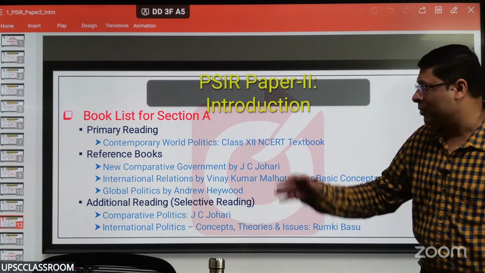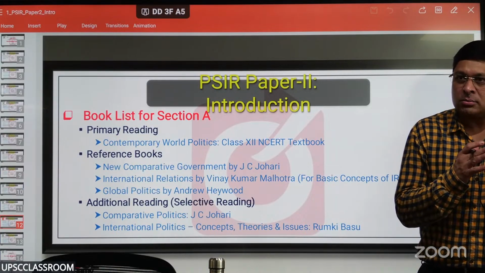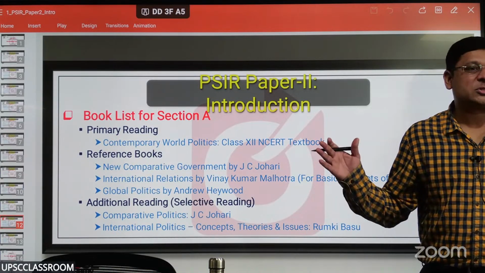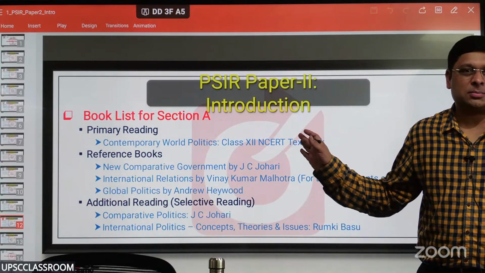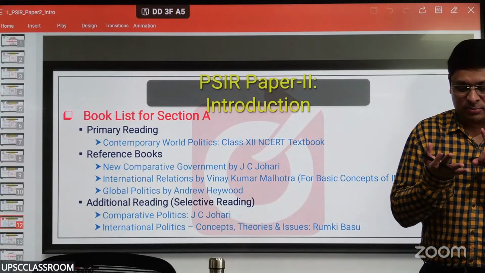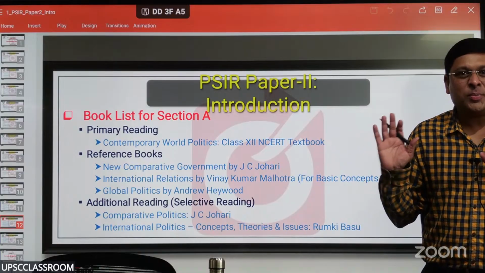I have to bring content from different books. Only thing is, when I do it, I will do it bringing content from a lot of books. Because I have only one target in front of me, PSIR. आपके सामने क्या है? GS paper 1, GS paper 2, 3, 4. तो ये हमारा काम है. So we bring that content.